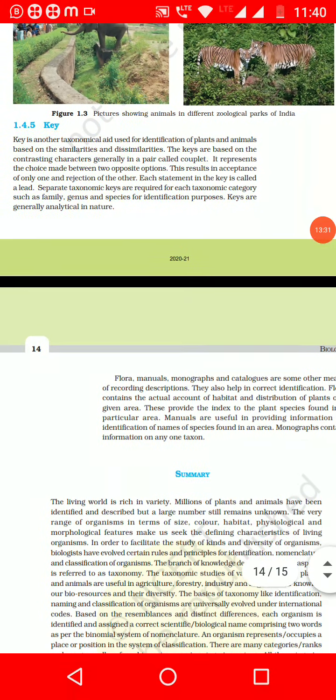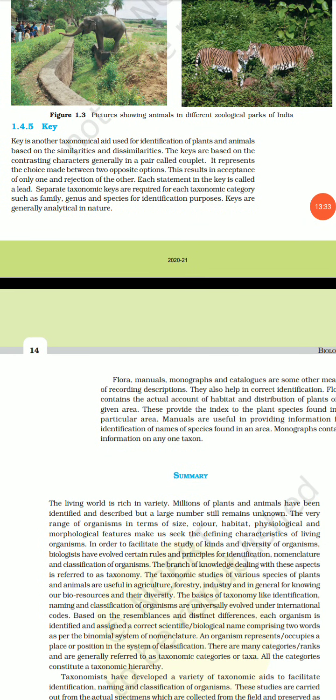Next we have key. Key is another taxonomical aid which is used for identification of plants and animals based on similarities and dissimilarities. The keys are based on contrasting characteristics, generally in a pair called a couplet.